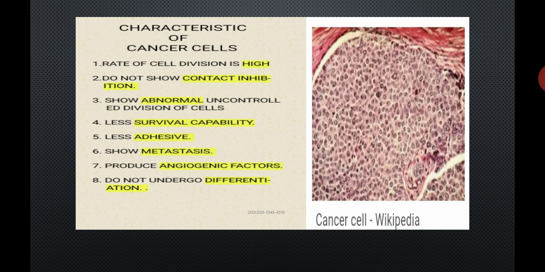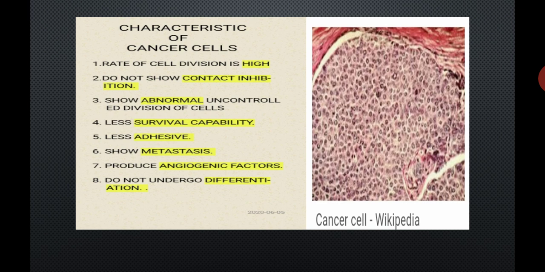Property number 4, cancer cells have less survival capability. Property number 5, they are less adhesive to the substratum. As a result, they can move from one organ to the other organ.